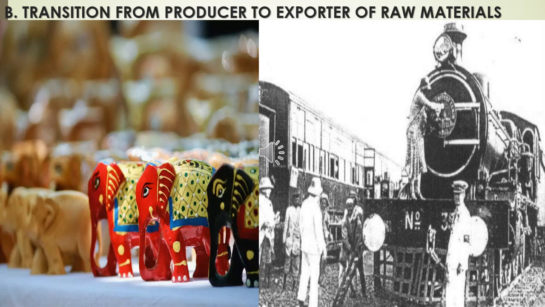They introduced roadways and railways in order to promote the British industries only.